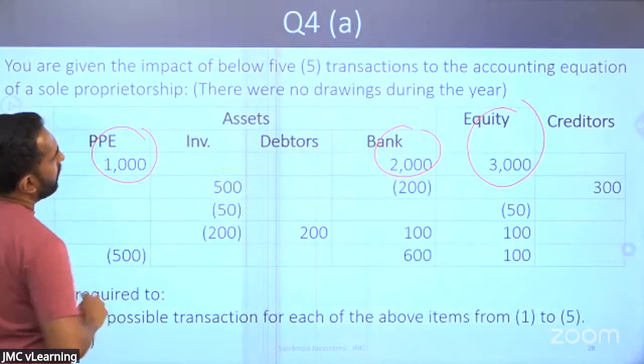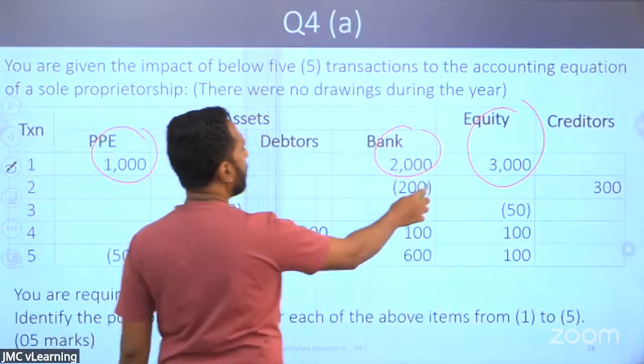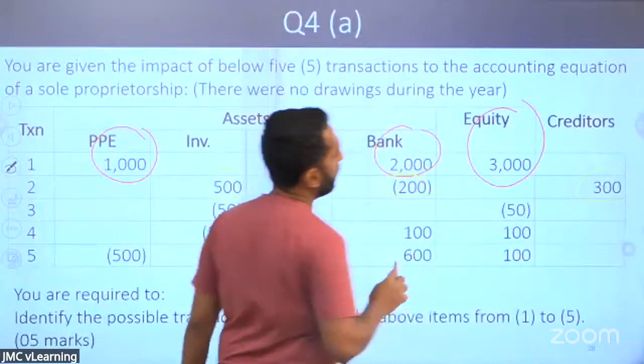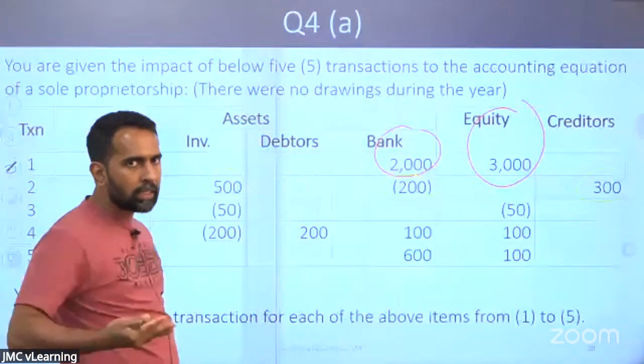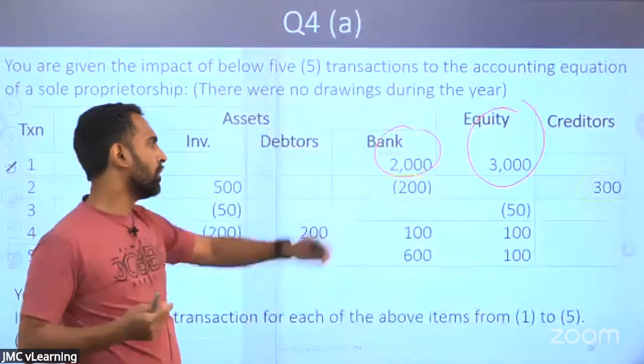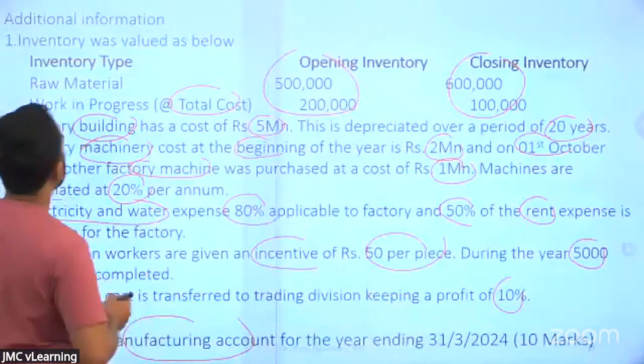Inventory increased by 500. Cash reduced by 200. Creditor increased by 300. Inventory increasing means you are purchasing inventory, no? 200 in cash, 300 on credit. It's a very easy one.